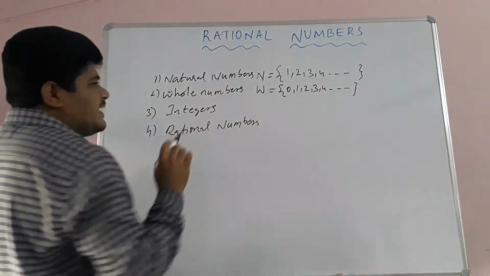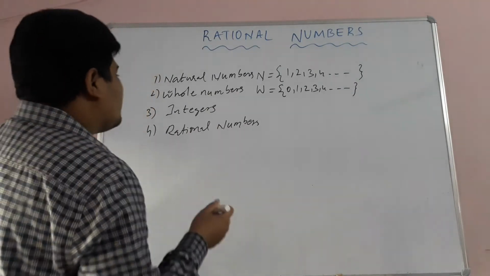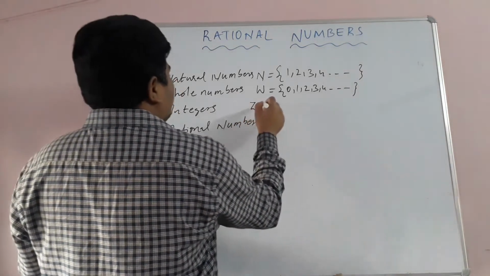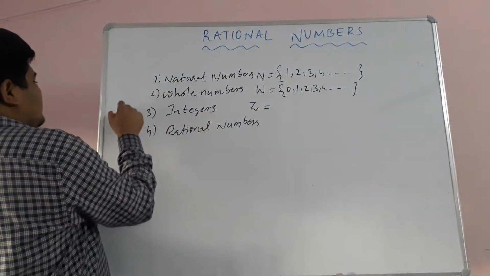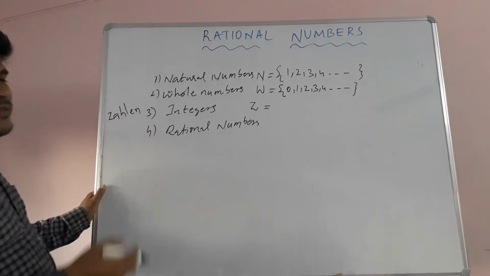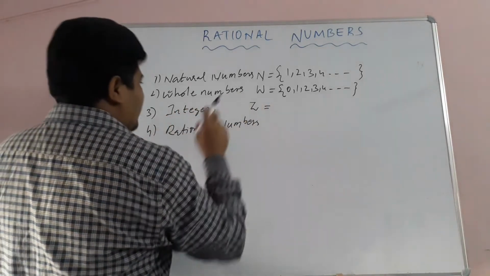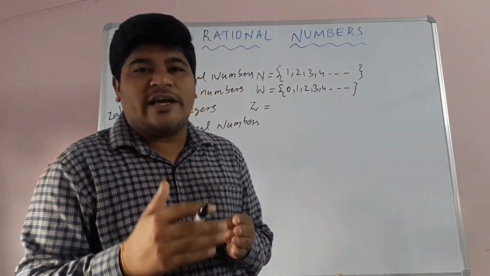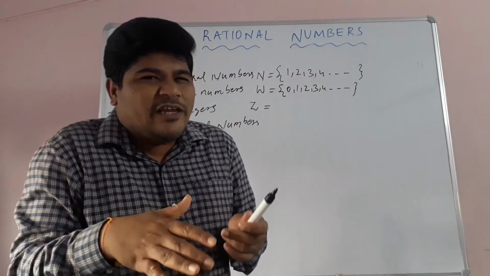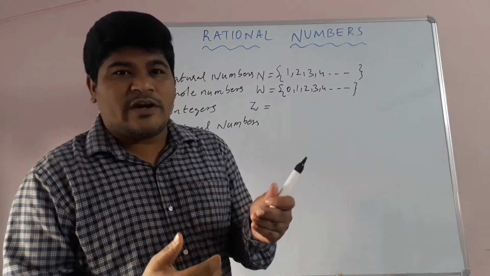So children, next the integer set. Integers are denoted with the letter Z because another name for integers is Zahlen numbers, Z-A-H-L-E-N. That is the reason we represent integers with the letter Z. Suppose we go to Ooty or Kodaikanal, those places will be very cool, and sometimes the temperature reaches negatives.